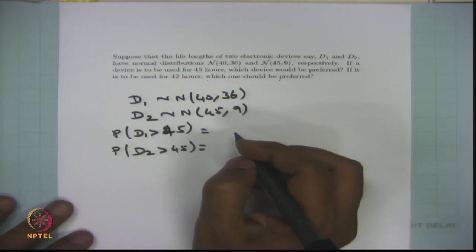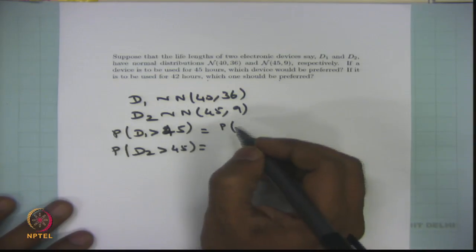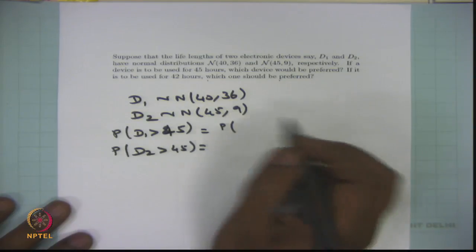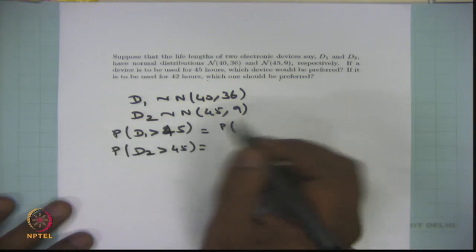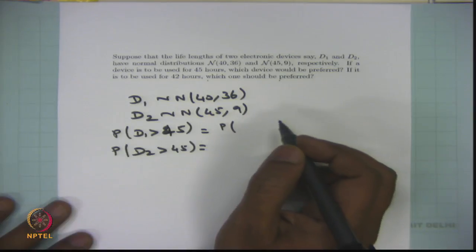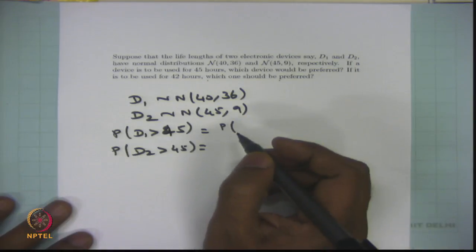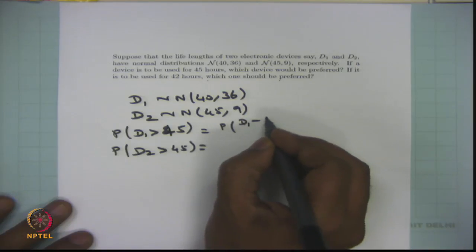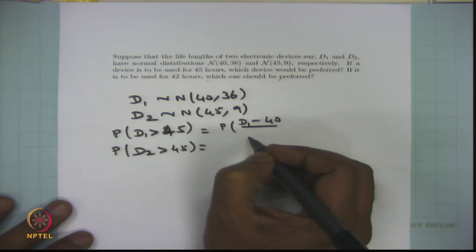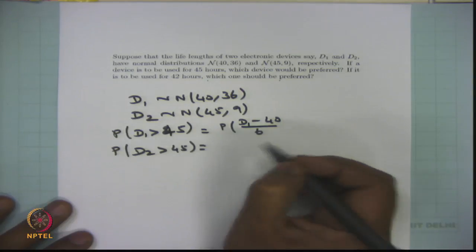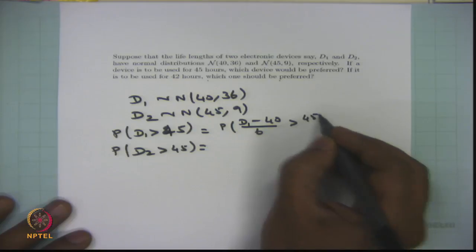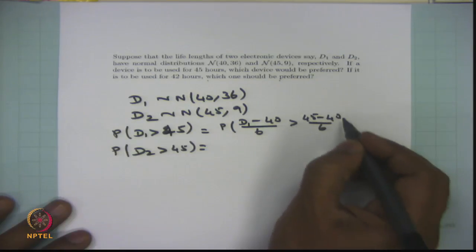Whenever you have a problem in the normal distribution, first you have to convert into the standard normal distribution, then use the table to get the numerical value of the probabilities. So D1 minus the mean, which is 40, divided by the standard deviation, which is 6. Here, 45 minus 40 divided by 6.